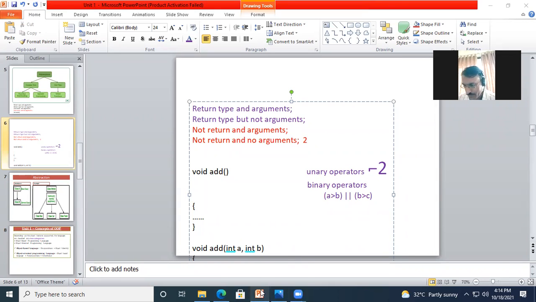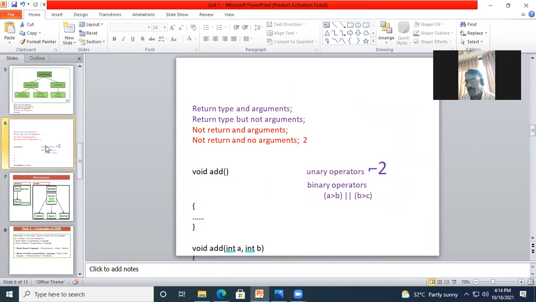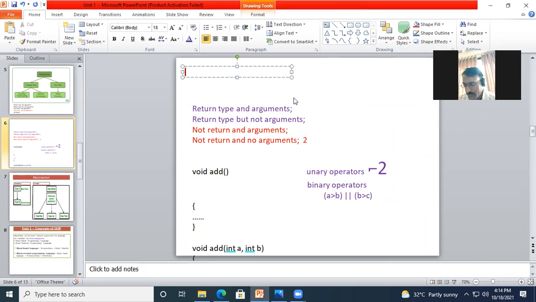Now in this case, what we are looking for is operator overloading. Now, maybe you have seen in the string function, this plus sign is used there as concatenation. Let's say I have op1, that means one string, and here is some second string. This plus sign is acting as concatenation, combining two strings. At the same time, you may have 2 plus 5.